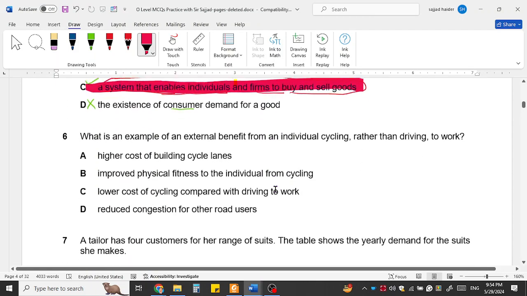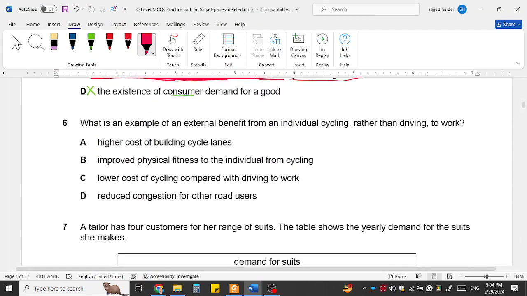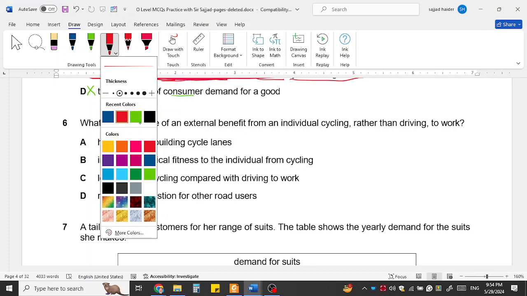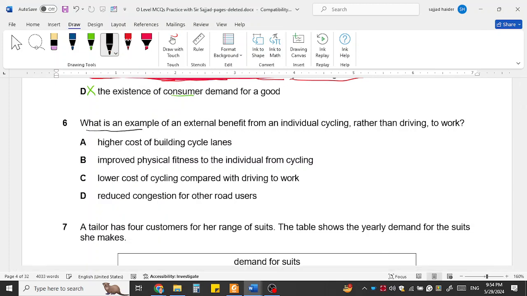Question number 6. Anyone finding difficulty in understanding? They can raise their hand. We can discontinue and we can discuss. But if you are learning, you are comprehending what I am discussing, so it's okay. So the question: what is an example of an external benefit?